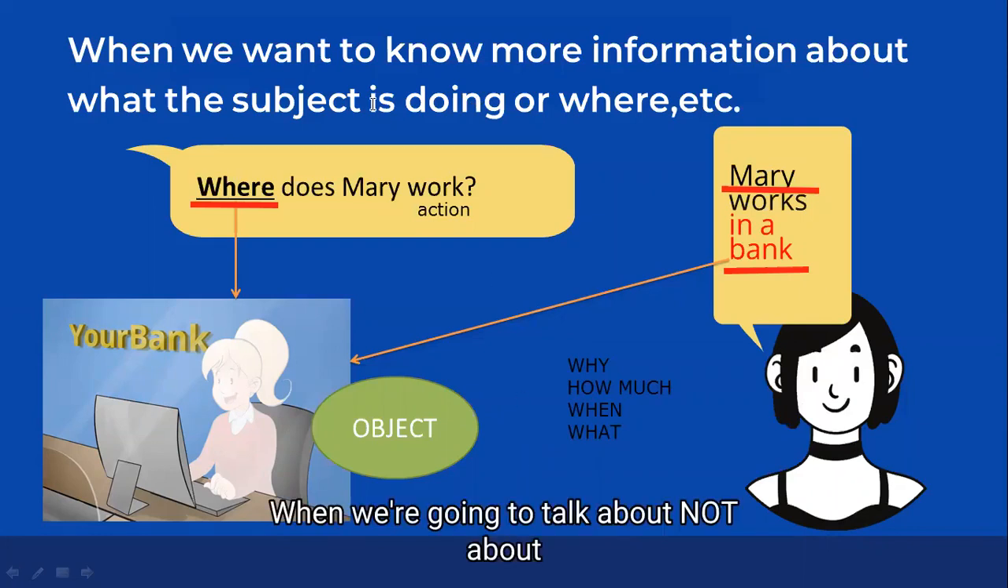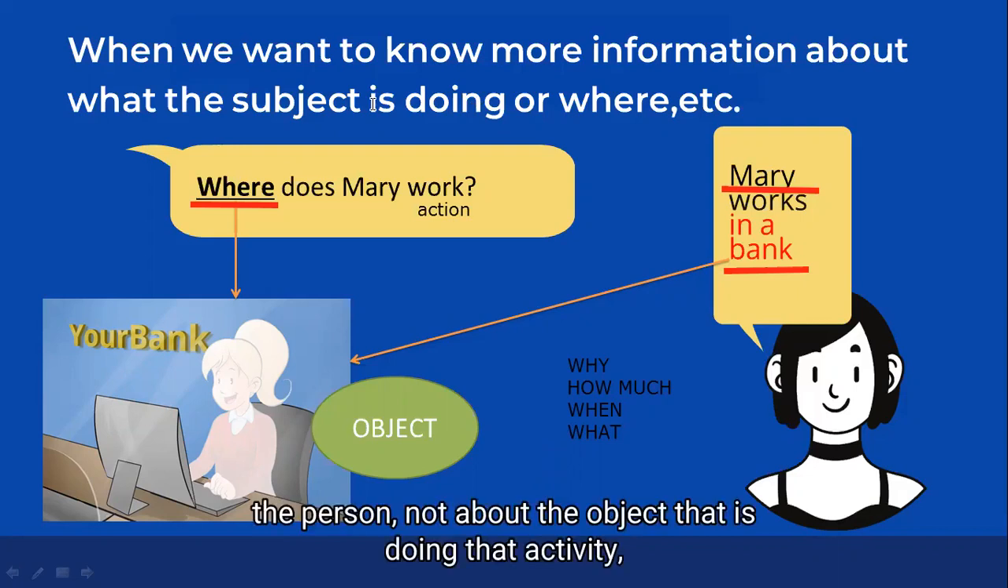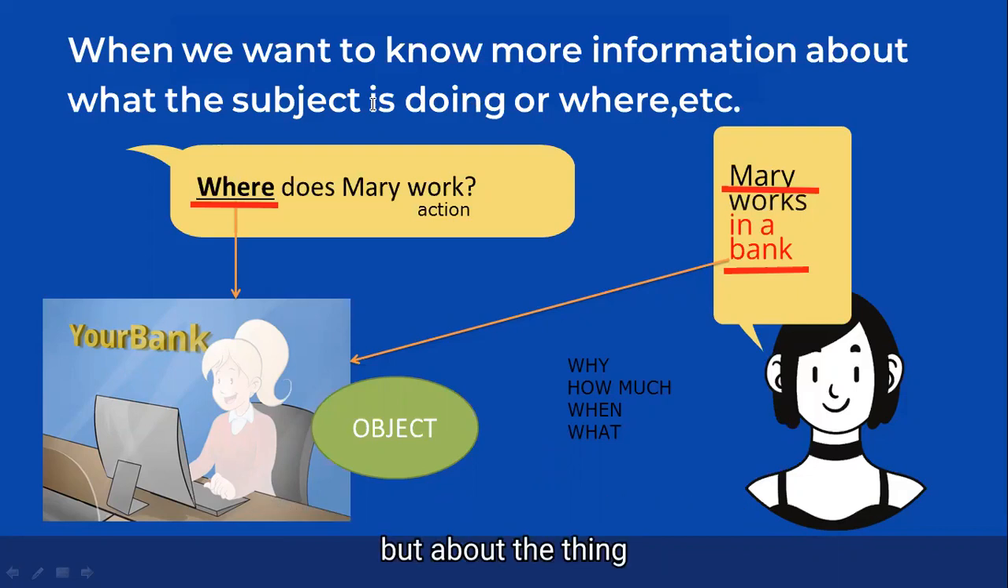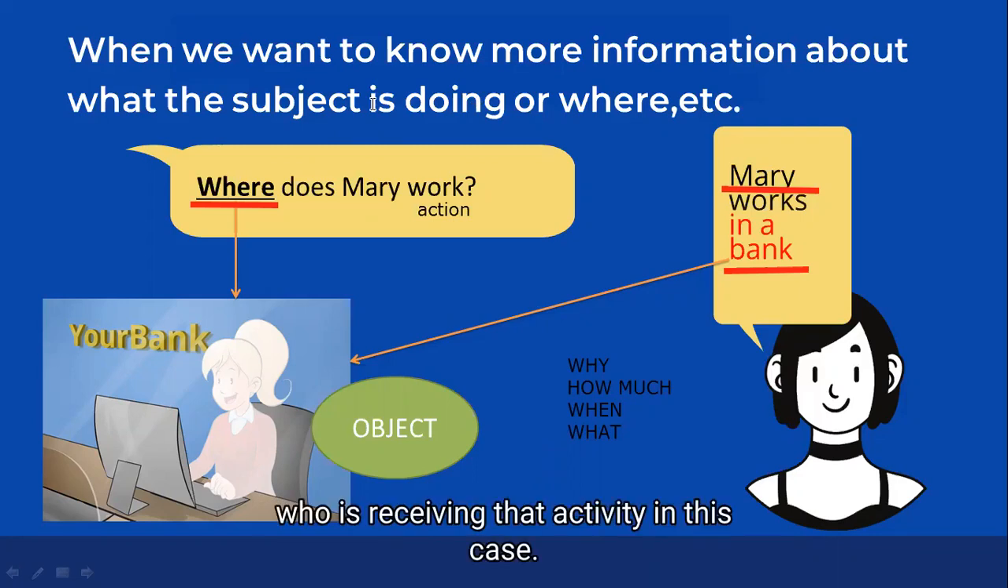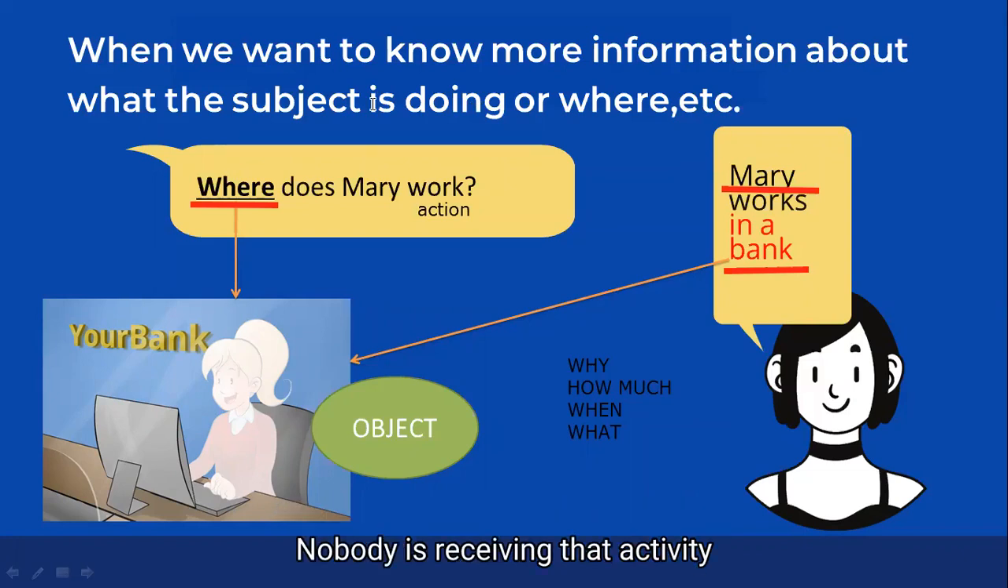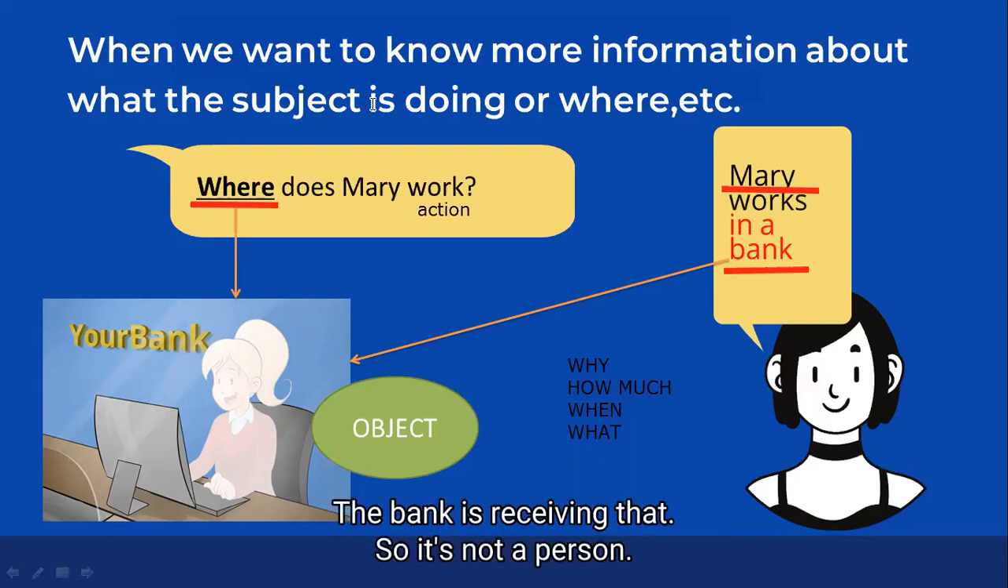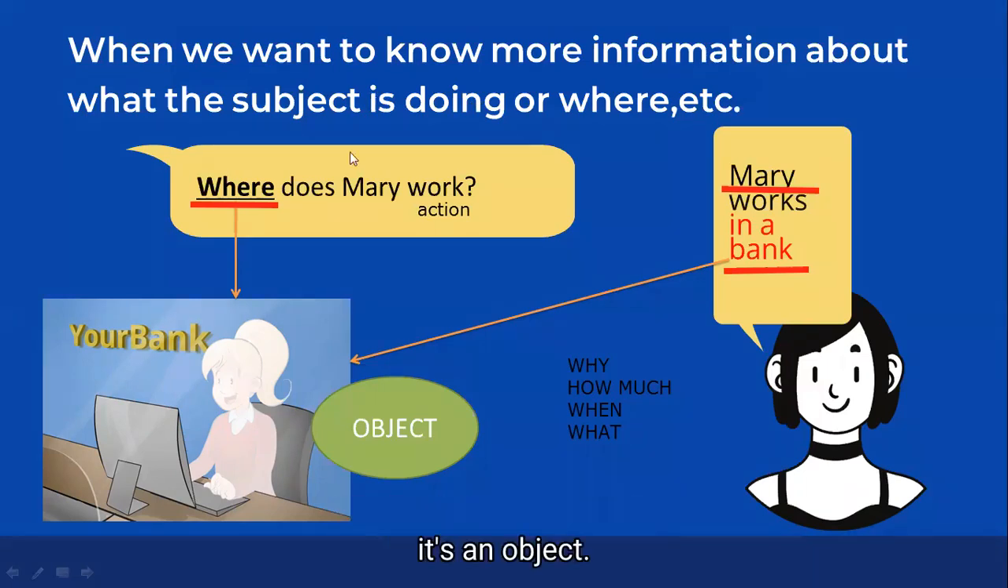Okay, when we talk not about the person or object that is doing the activity, but about the thing, the object, or the person who is receiving that activity. In this case, nobody is receiving the activity but a bank. The bank is receiving the activity, so it's not a person, it's an object.